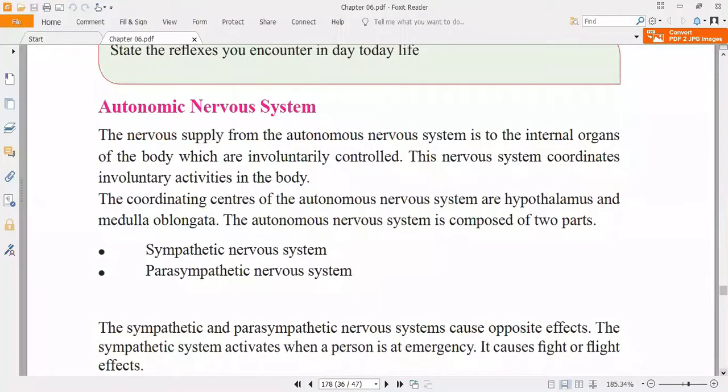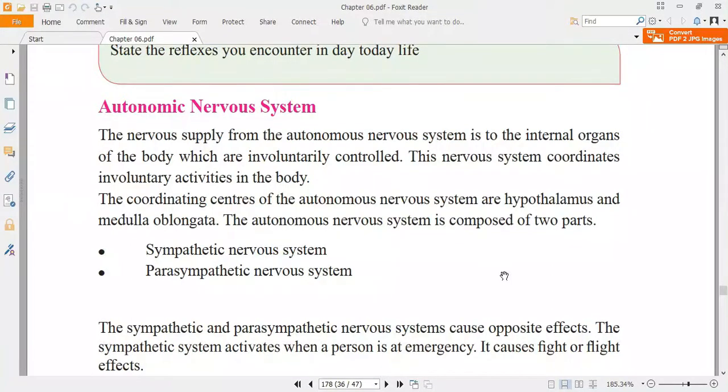The main coordinating centers of the autonomic nervous system are the hypothalamus and the medulla oblongata, which you have to remember. The autonomic nervous system is composed of two parts: the sympathetic nervous system and the parasympathetic nervous system. The sympathetic nervous system is always activated in an emergency case.